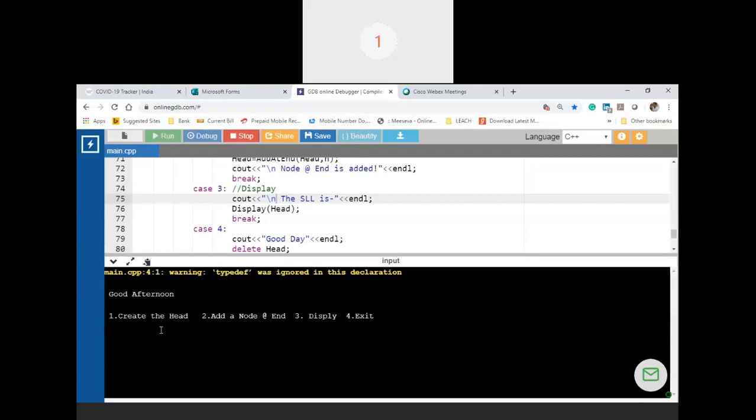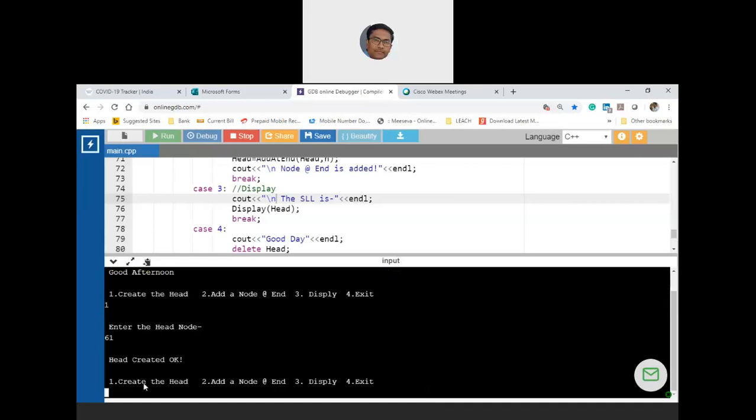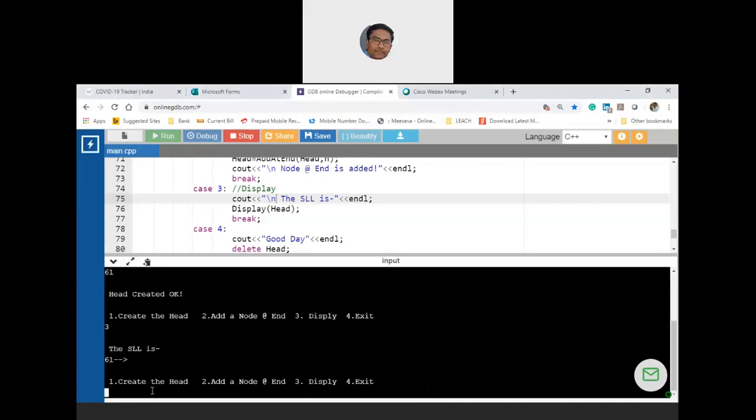Okay, so first create the head node. Let me take 1 and then let me create the head node with let us say some number 61. Okay, so head is created. Now let me display directly. I will display 3. 61. Next is nothing.